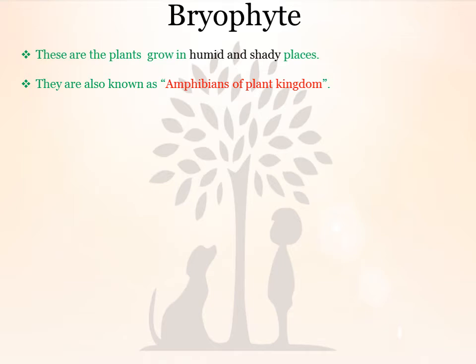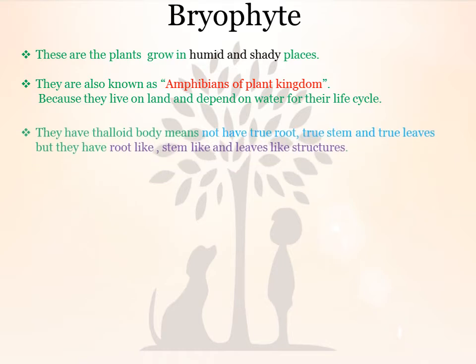Amphibians, just like the example of a frog, can live on land as well as in water. Because they live on land but depend on water for their life cycle. This is the definition of why Bryophytes are called the amphibians of the plant kingdom: they live on land but depend on water for their life cycle.